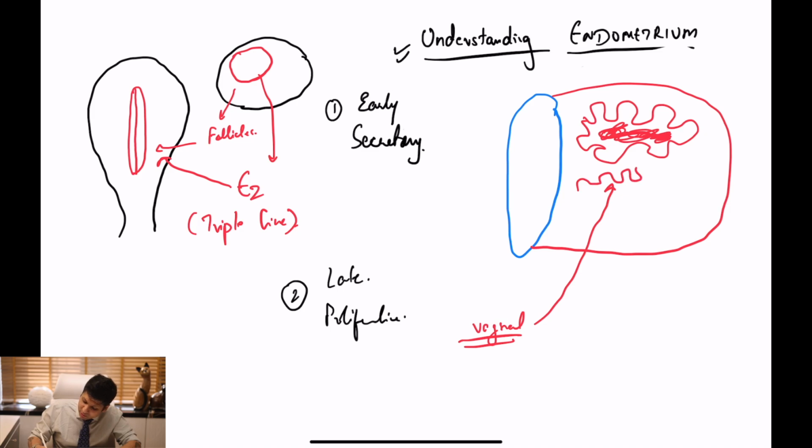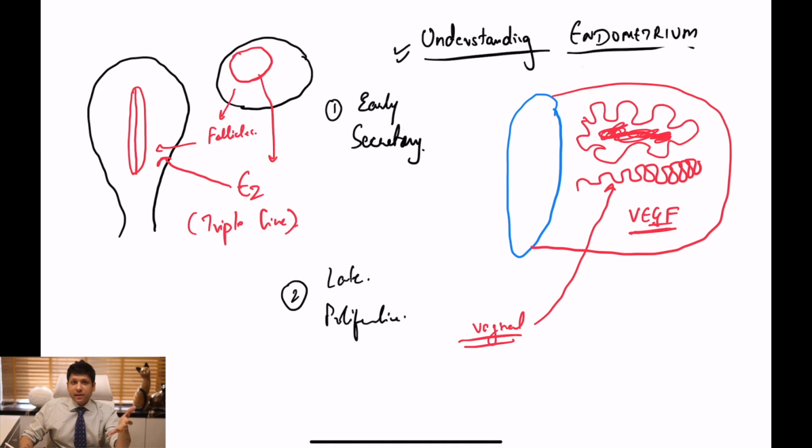The arterioles are going to become very tortuous, and there is going to be an increase in the blood supply. There is also going to be an increase in the small amount of endometrial fluid which is secreted, which contains lots of immunoglobulins, relaxins, and something very important, which is VEGF, which is important for implantation. So all these changes are induced in the early secretory phase.